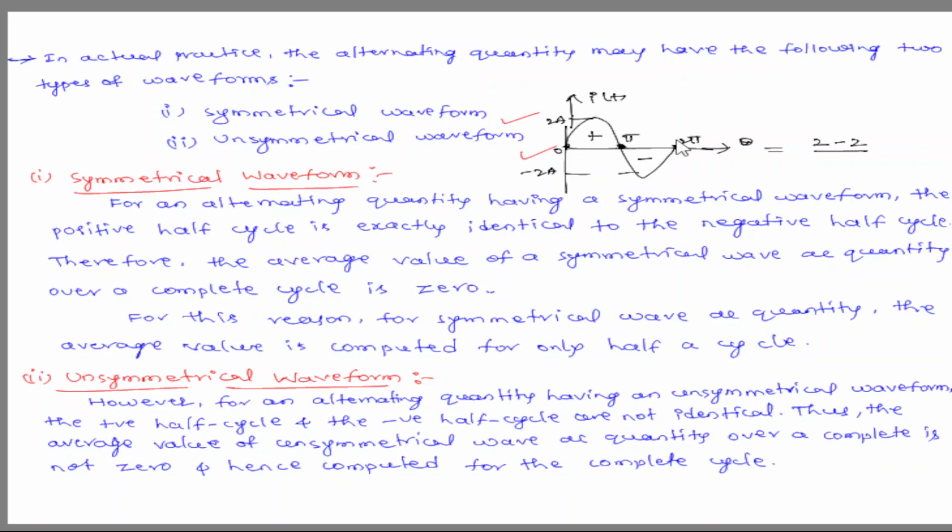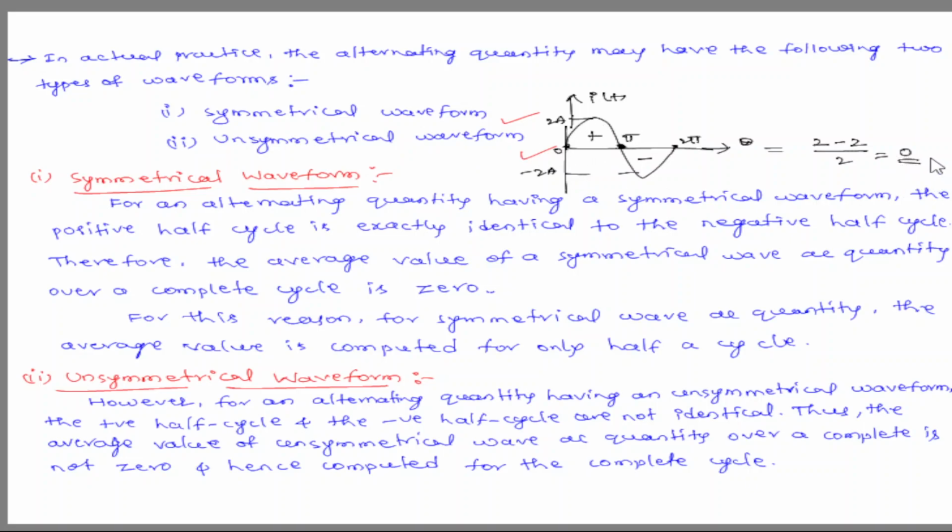For the total area of one complete cycle, we have positive 2 and negative 2, that is 2 minus 2, divided by the total instants, which is 2. Suppose 0 to π is one instant and π to 2π is another, so there are 2 instants, and this gives a 0 value. Remember, whenever you calculate the average for a symmetrical waveform over a full cycle, it gives 0.